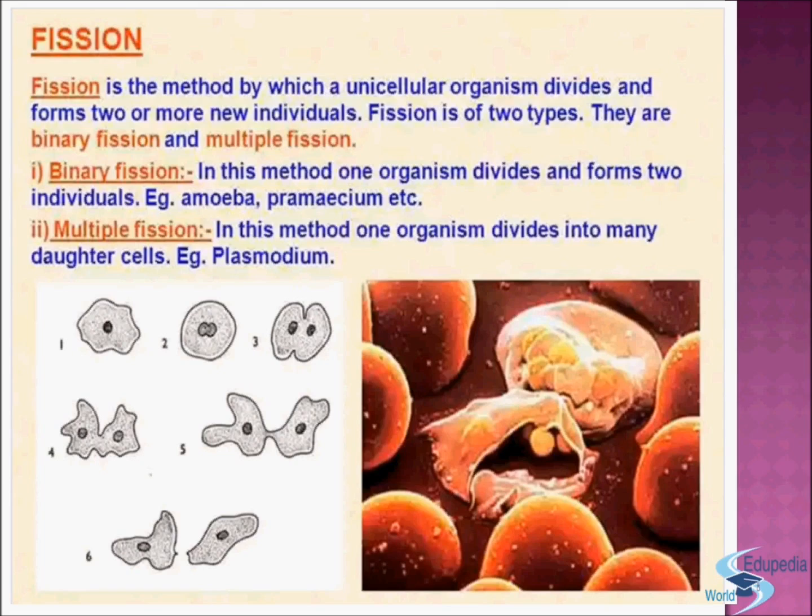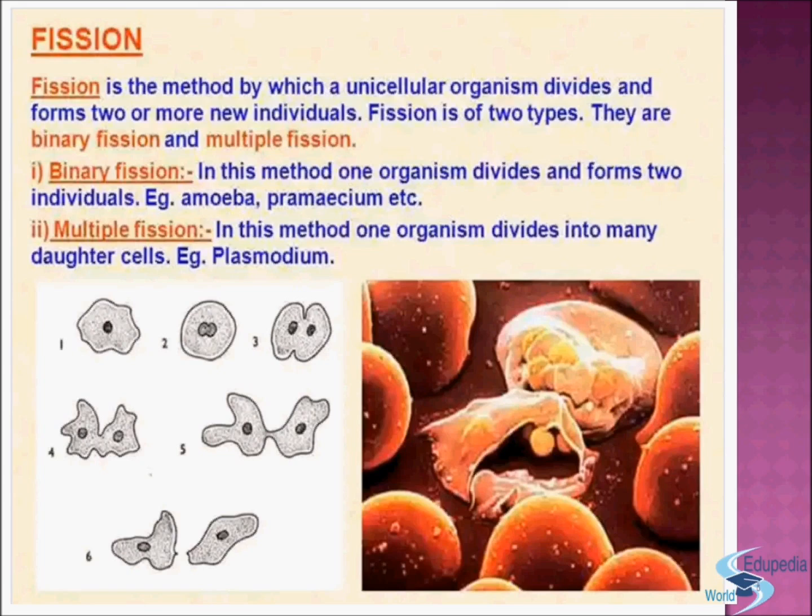Fission is the method by which a unicellular organism divides and forms two or more individuals. Fission is of two types: binary fission and multiple fission. In binary fission, one organism divides and forms two individuals.